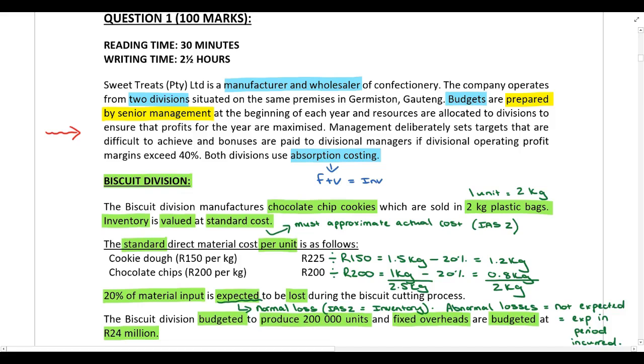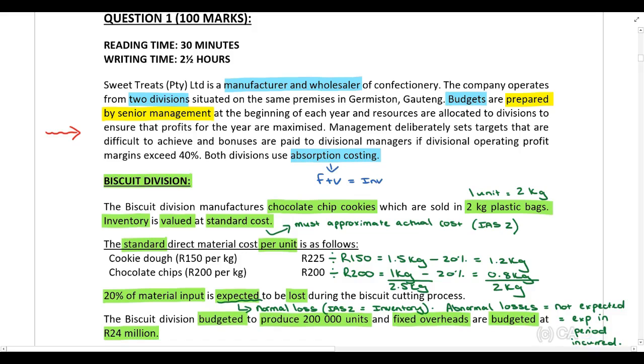So how can the budgeting process be improved? Well, you need to make sure that the divisional managers are involved in the process. They participate in the budgeting process. Because if you involve them in the process, they'll be a lot more likely to accept the budgets and the targets that are set and be committed to actually achieving those targets. So what should actually happen is a bottom-up approach should be followed, and budgets should be prepared at the lowest level of management and then consolidated at higher levels.